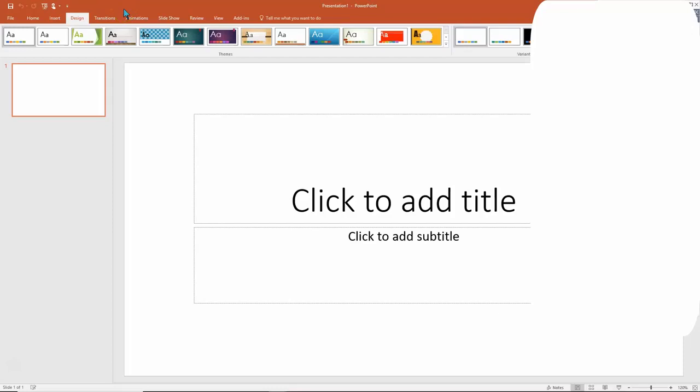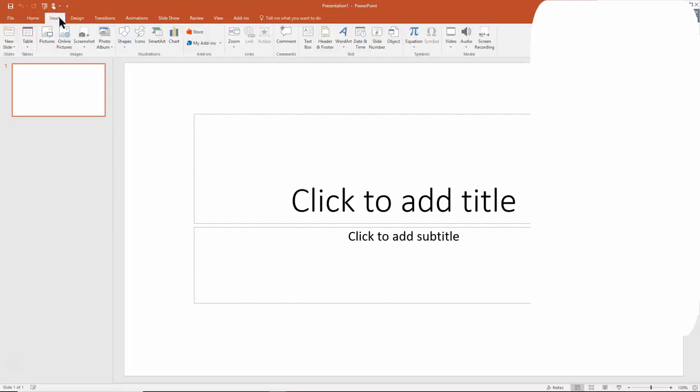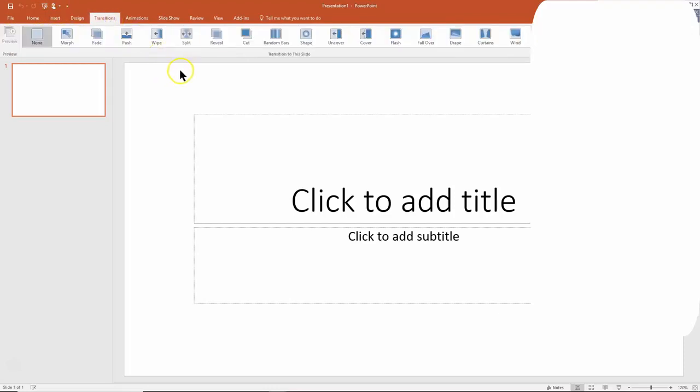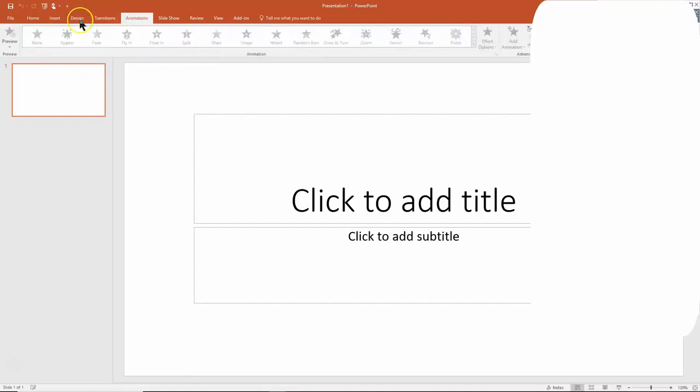Now these days, the menus are called tabs. So if you're reading documentation somewhere and it says pick on the Insert tab, it's really right there. And notice when I pick on the different tabs, the whole toolbar changes. The new word for the toolbar is the ribbon. If you see the word ribbon, it's just where all the icons are. We used to call that the toolbar, now it's called the ribbon.